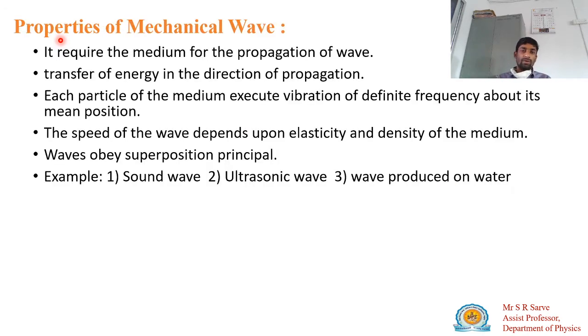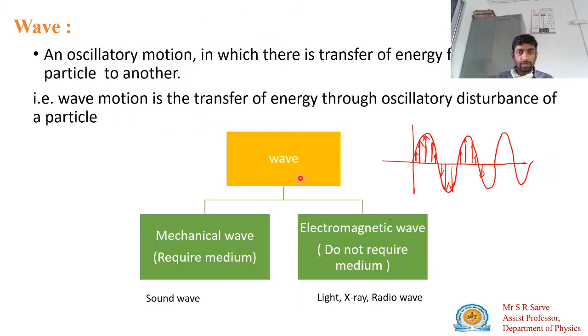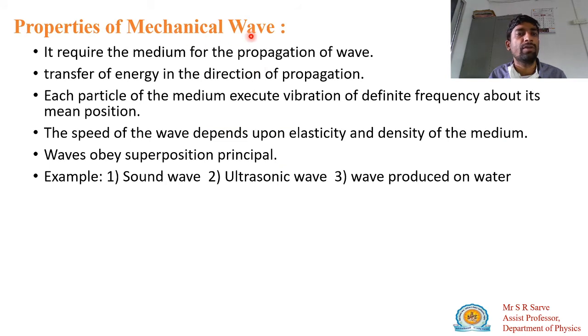So what are the properties of a mechanical wave? Here we have learned about the classification of waves and what a wave is. Waves are of two types: mechanical waves and electromagnetic waves. And what are the properties of a mechanical wave? A mechanical wave requires a medium for its propagation. There is a transfer of energy in the direction of propagation.